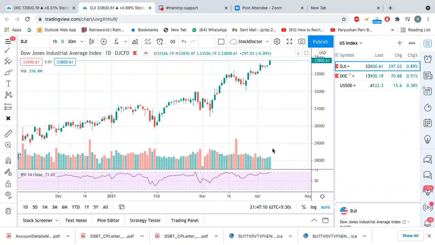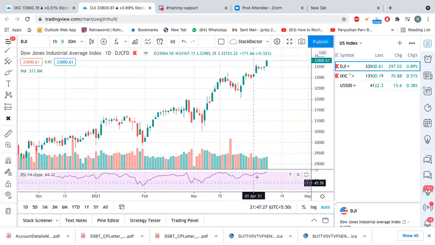Okay. So whenever we analyze any stock or any index, the first important thing we need to see is RSI.